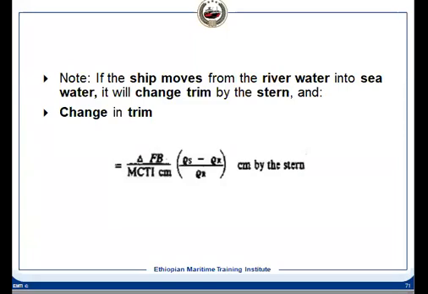For example, if we are in the seawater and then we add mass on the center of gravity, can we say that there is a change in trim, same as this one? So what you are saying is that you are adding some mass to the CG, okay?